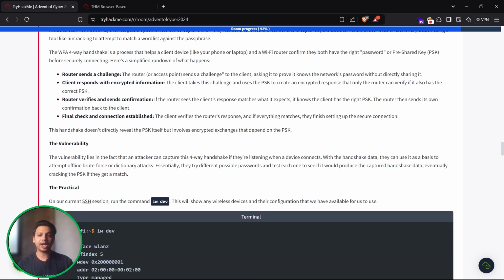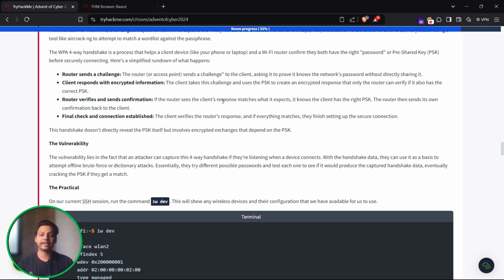The WPA four-way handshake is a process that helps a client device and a Wi-Fi router confirm that both have the right password, the PSK, before securely connecting. First, the router sends a challenge to the client, asking it to prove it knows the network password without directly sharing it. The client responds with encrypted information: it takes the challenge and uses the PSK to create an encrypted response that only the router can verify if it also has the correct PSK.